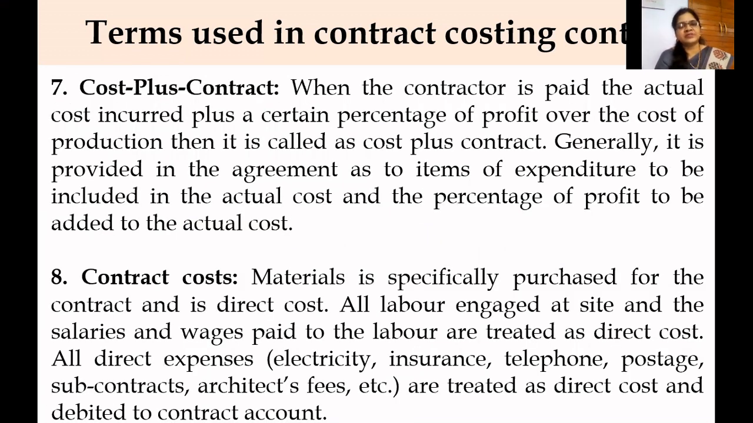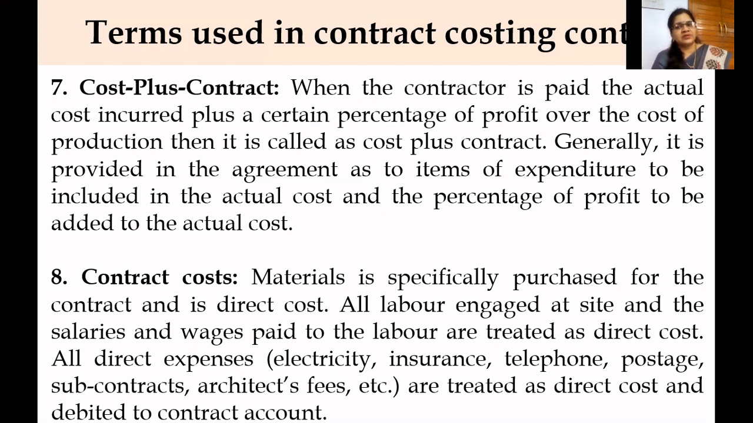Let's see what a cost plus contract is. The term itself says it is cost plus some percent of profit. Cost means whatever cost incurred to complete the contract, plus some percent of profit. Cost plus profit is equal to contract price. When the contractor is paid the actual cost incurred plus a certain percentage of profit over the cost of production, then it is called a cost plus contract.